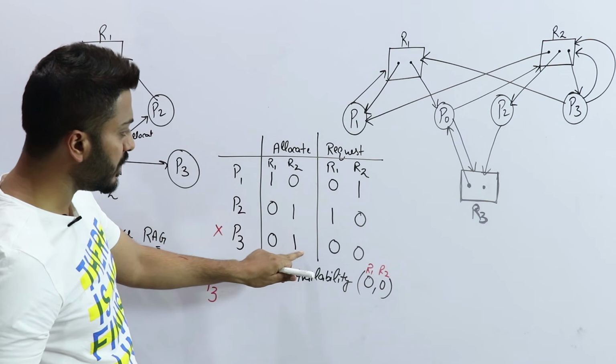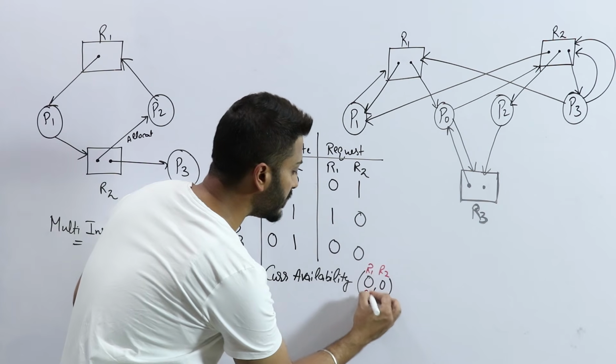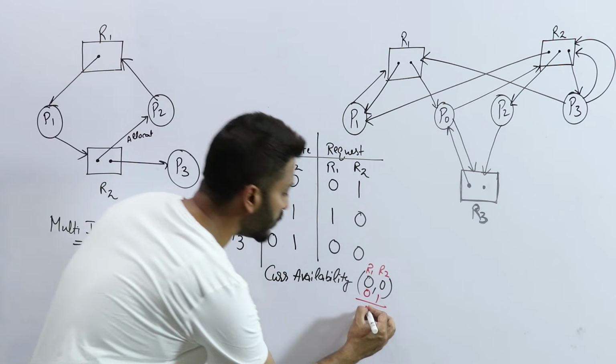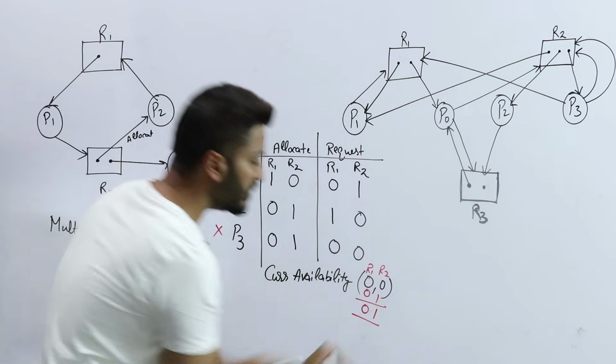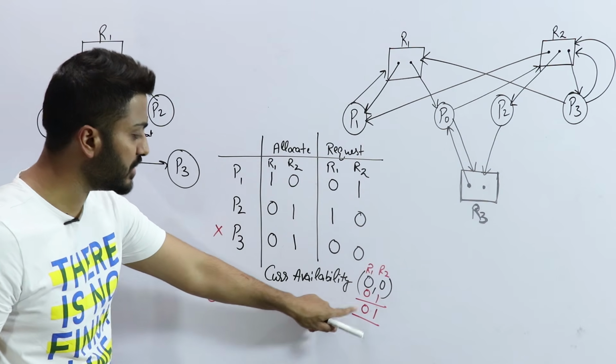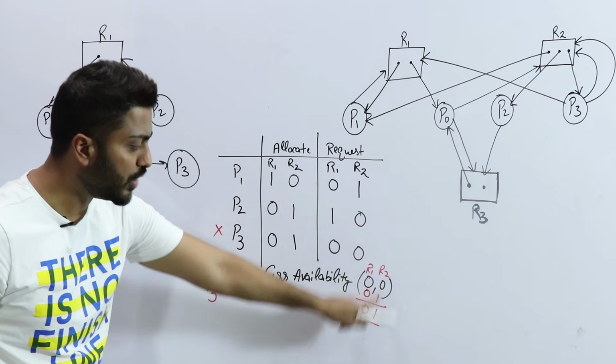0 of R1, 1 of R2. So just add in the previous availability, just add it. So it will be 0, 1. So this is the new current availability. This is the new availability: 0, 1. 0 of R1, 1 of R2.